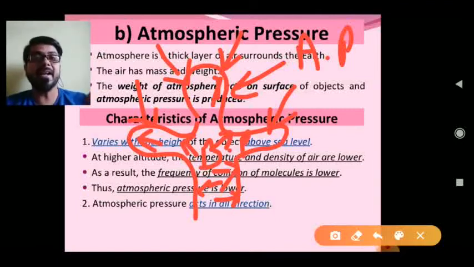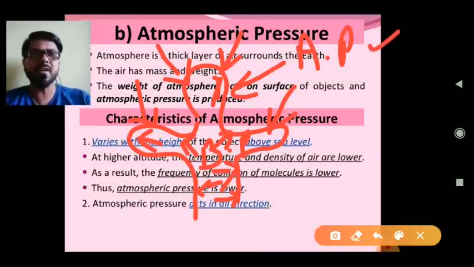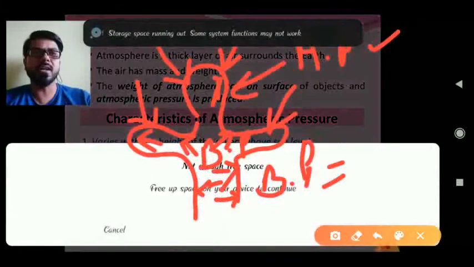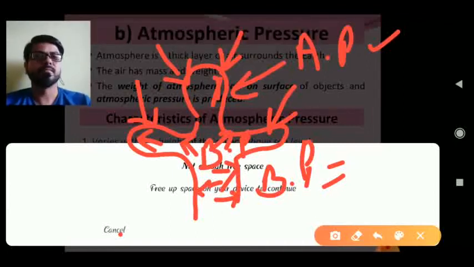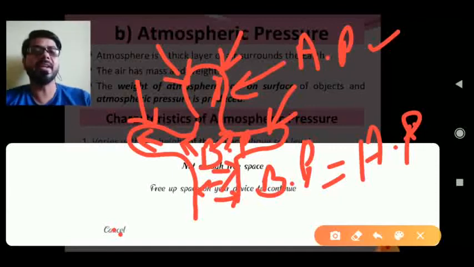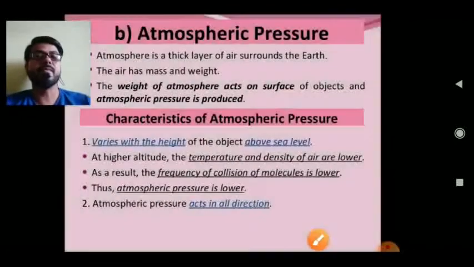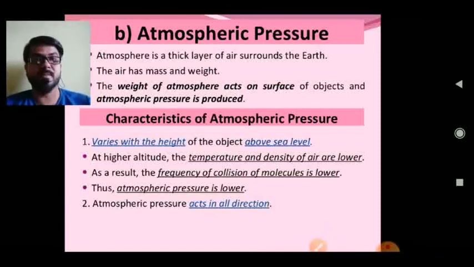So in the normal condition, why are we not feeling the atmospheric pressure? Because in that condition our body pressure is equal to the atmospheric pressure, and that's why we are not feeling it.